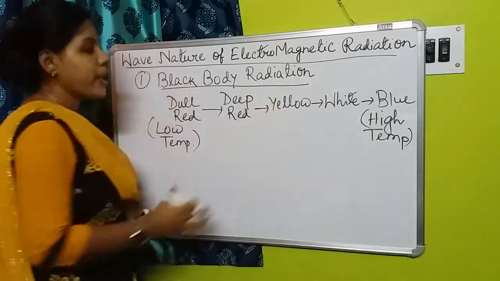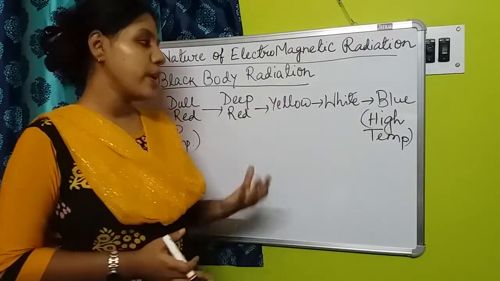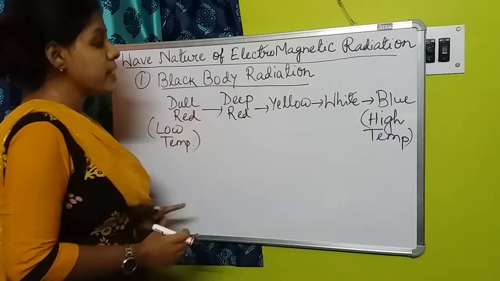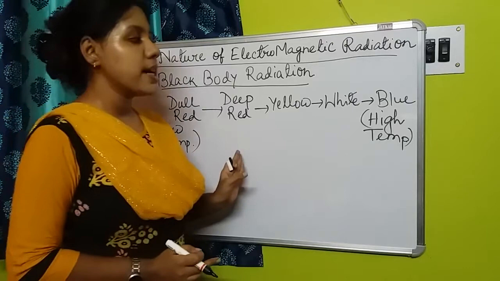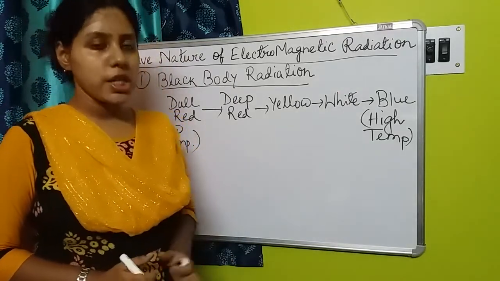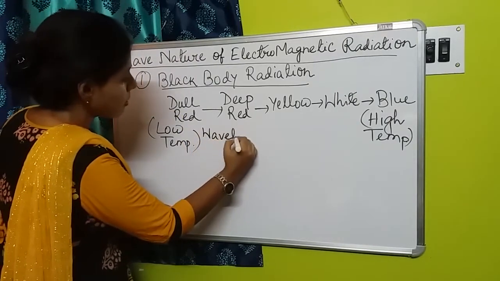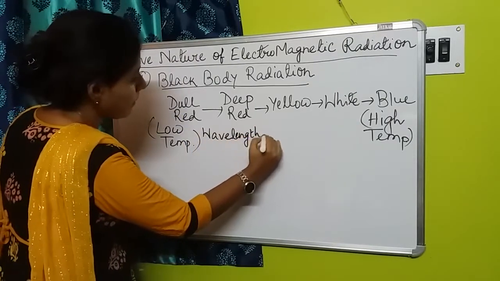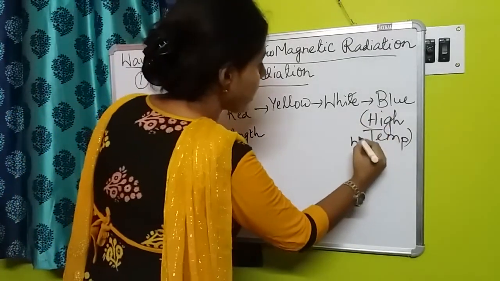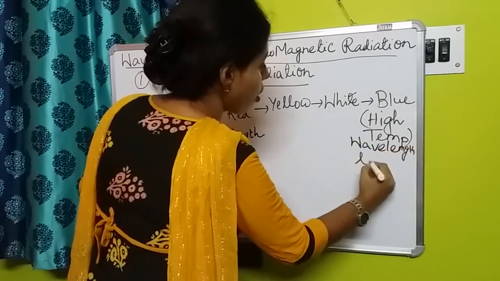Among them which one has the highest wavelength? As we know, red colored light shows greater wavelength than blue colored light. So here the wavelength is high, and here for blue colored light the wavelength is low.